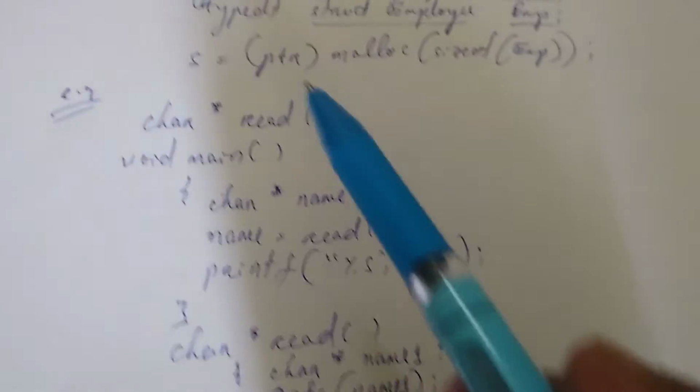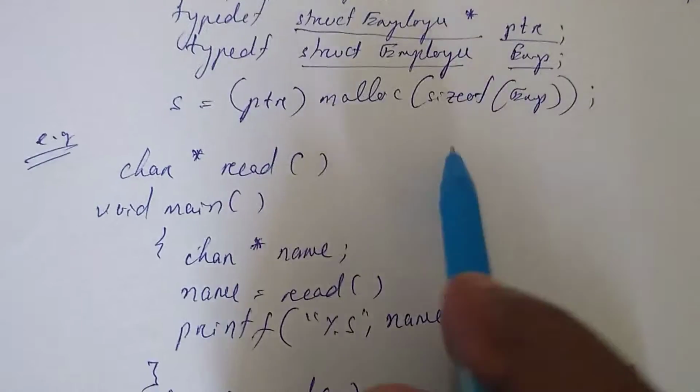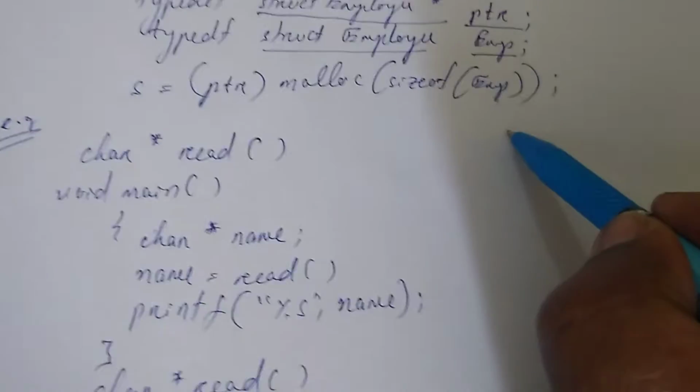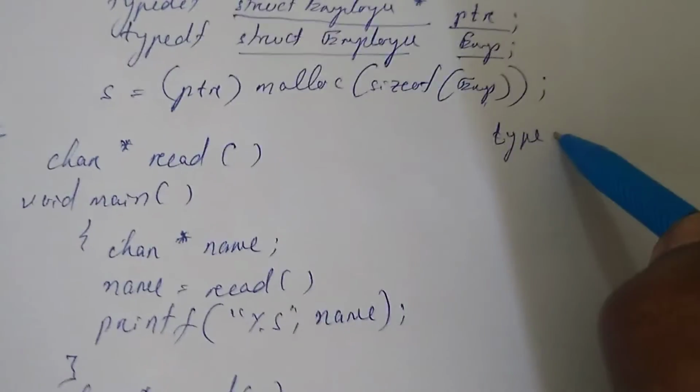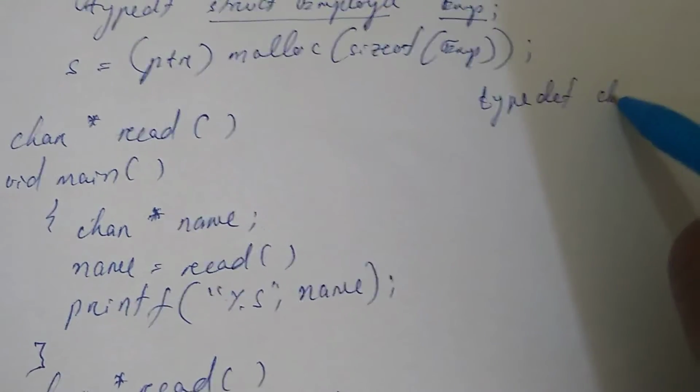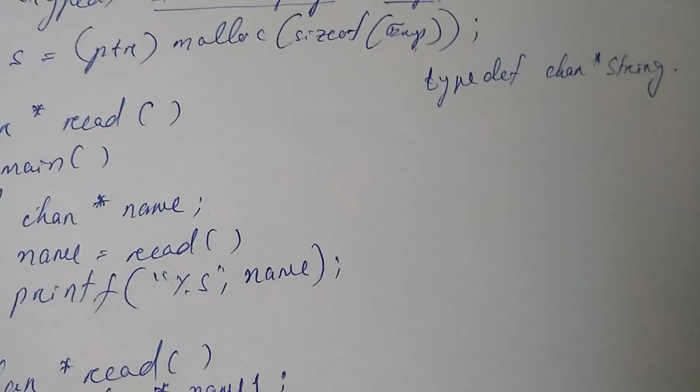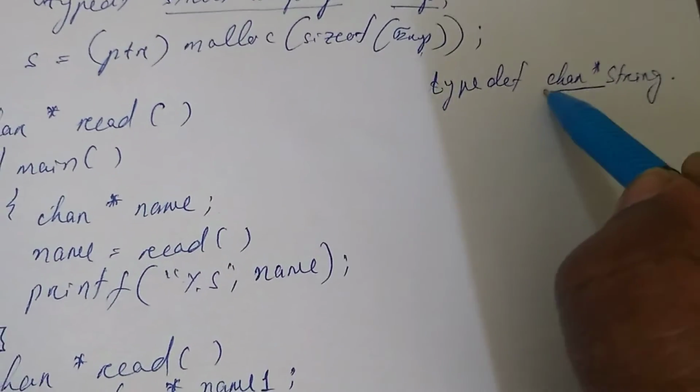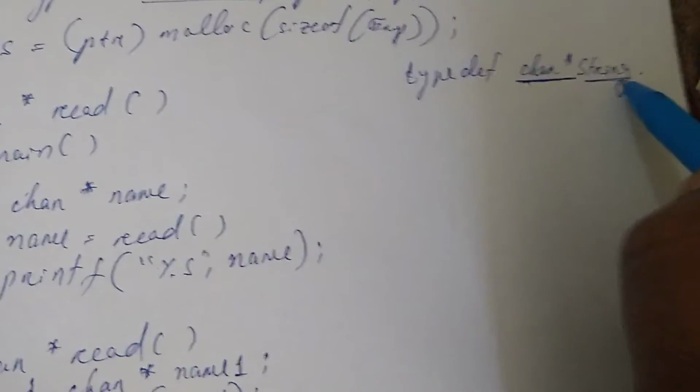So here, instead of char asterisk, if I rename it, I'll write typedef char asterisk string. That means char asterisk has another name, string. So wherever I have used char asterisk, I can replace it by string.